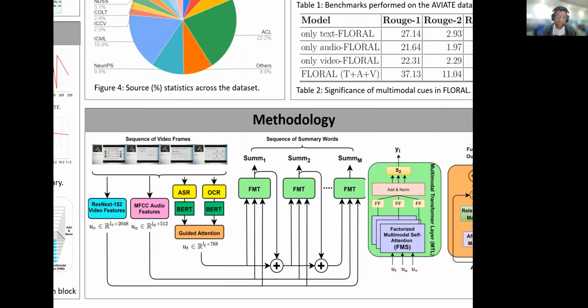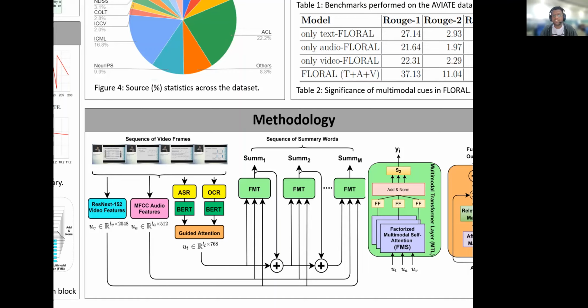Now for the input part, we take all these three modality embeddings, and we concatenate the tokens that have been generated by this FMT architecture. So if at time step t it has generated a certain token, now at t+1 it will generate the next token, but the token that has been generated at t will be concatenated into the features that we have already generated.